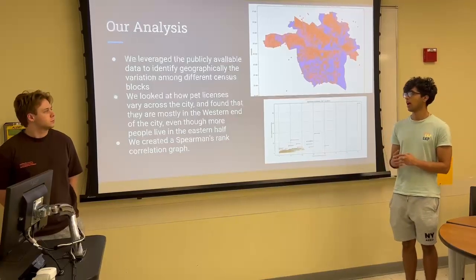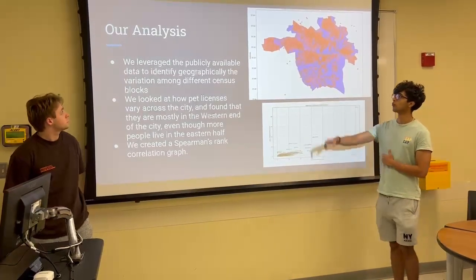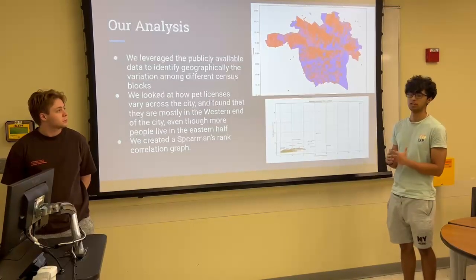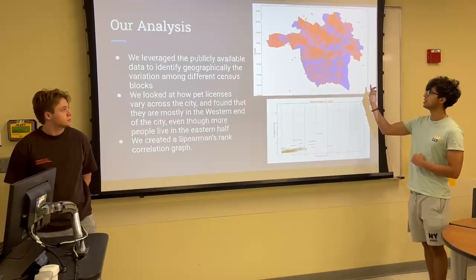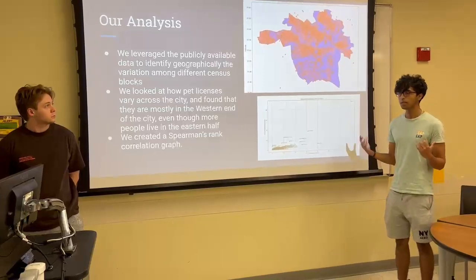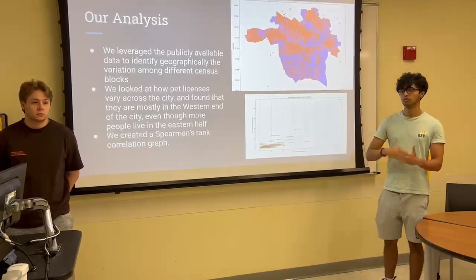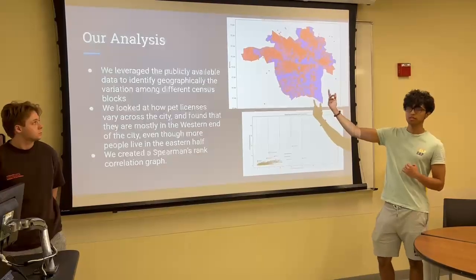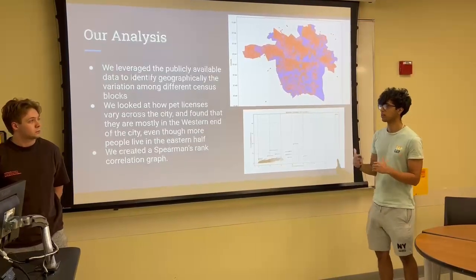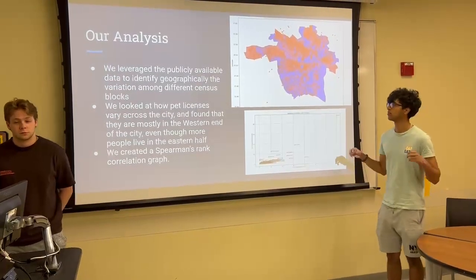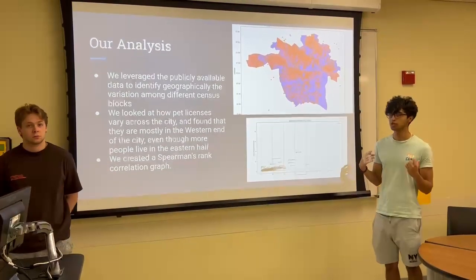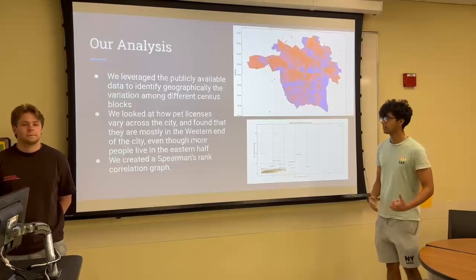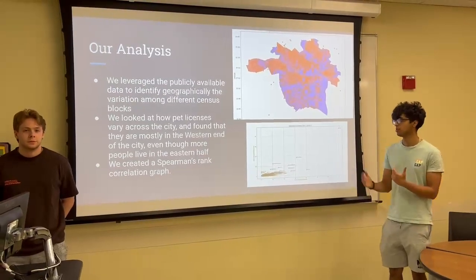So for our analysis, we leveraged publicly available data to identify the difference between pet licenses in the city. And we found that they're mostly in the western end, which is where there's a higher income stratification compared to the eastern end. And because this data was not standardized for population density, the population density in the west end is actually even less than in the east end. So that would make the actual concentration much higher, which is not as clear in this data, but adding the data for the population density, it's really easy to visualize.